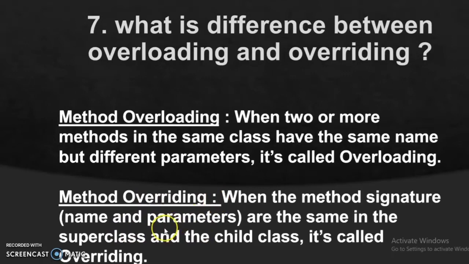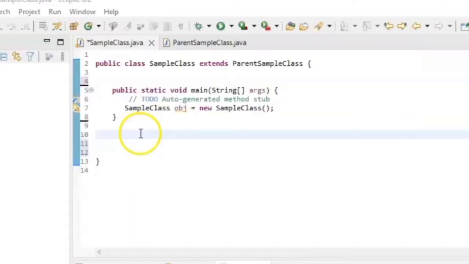But when the method signatures are the same, like the name and parameters are the same for the two methods, and they are present in different classes, like in the superclass and the child class, then this is called overriding. So method overriding happens in the case of inheritance. Let's see a demo of how we can implement method overloading and method overriding.